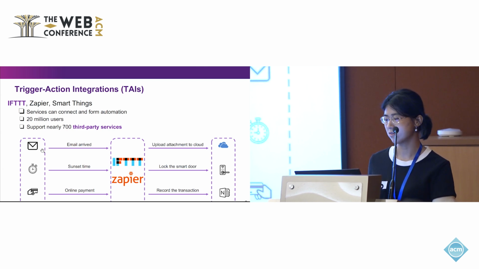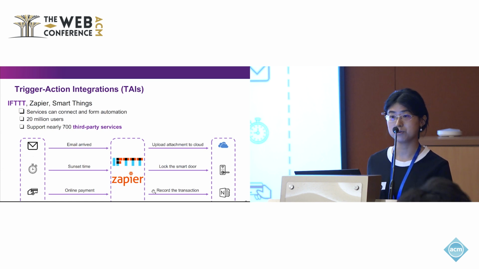Here are several examples. When a new email arrives, the TIE can help you upload the attachment to OneDrive Cloud. Or when the sun shines, the TIE can help you lock or unlock your smart doors. And every time an online payment happens, it helps me record this transaction. So these simple rules help users connect different services with each other and form simple